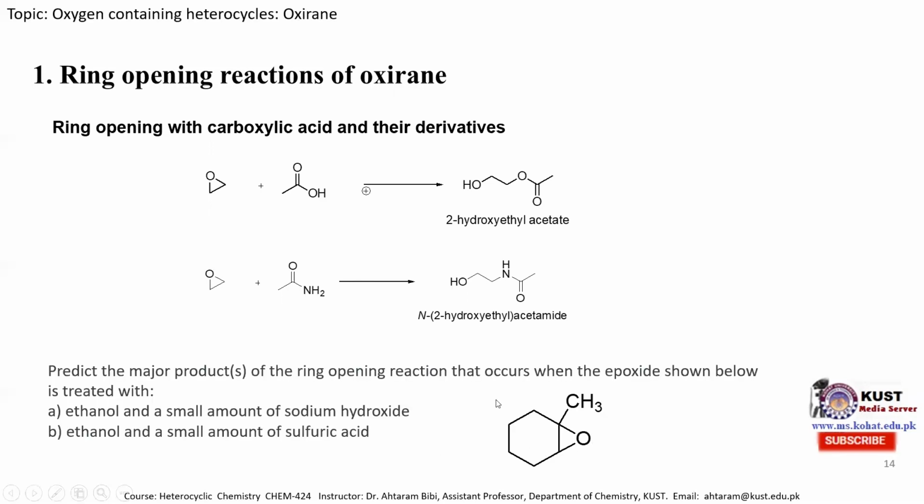This is a practice question for you, and you have to predict the major product of the ring opening reaction that occurs for the epoxide shown here when it is treated with ethanol and a small amount of sodium hydroxide. It means a basic condition: which product will be formed, and from which side will the ring open? And then ethanol and a small amount of sulfuric acid. That means under acidic condition, if it opens, then mention the major product for the ring opening reaction of this molecule.